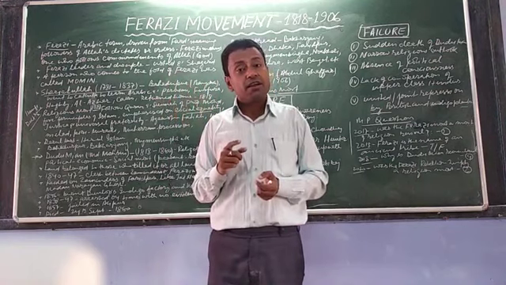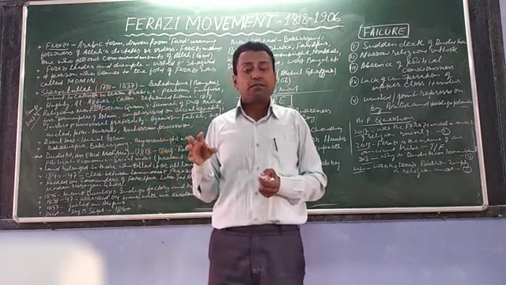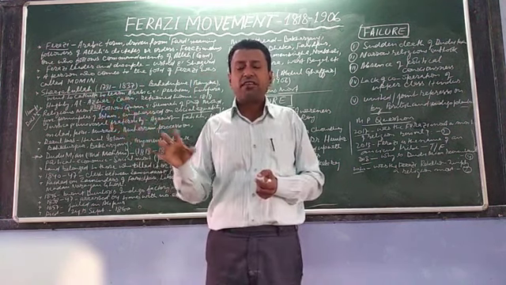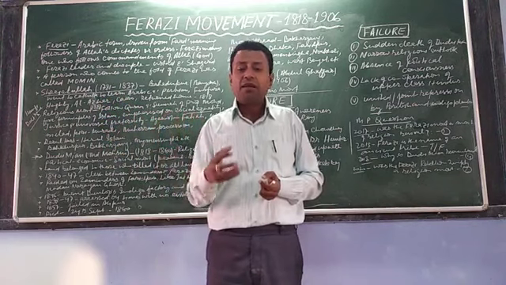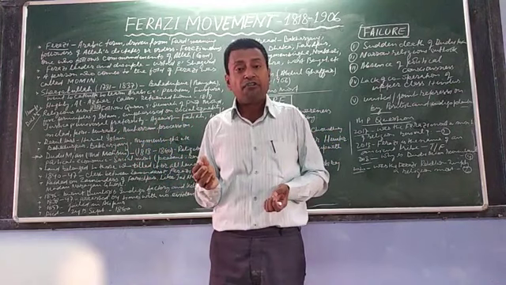This slogan that zamindars should not be given revenue and the English government should be boycotted helped him gather a good number of followers.